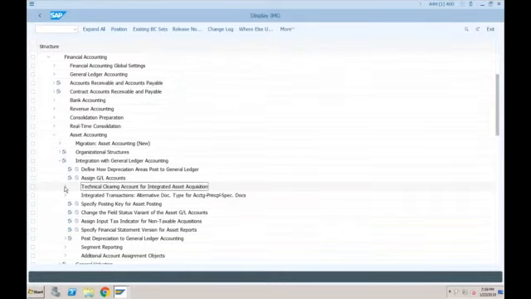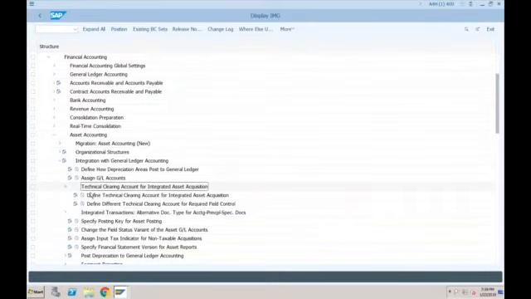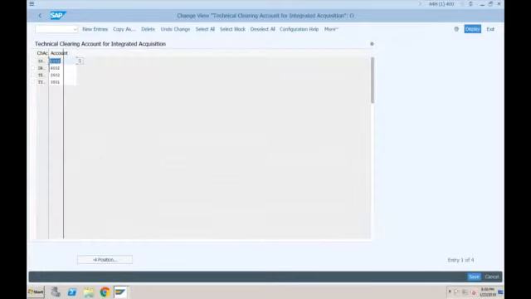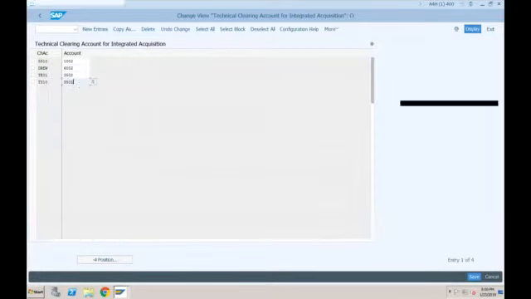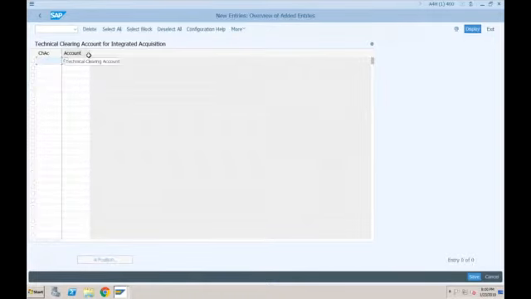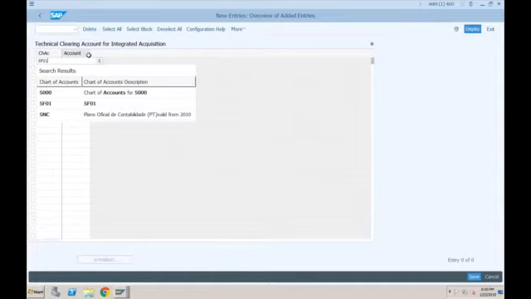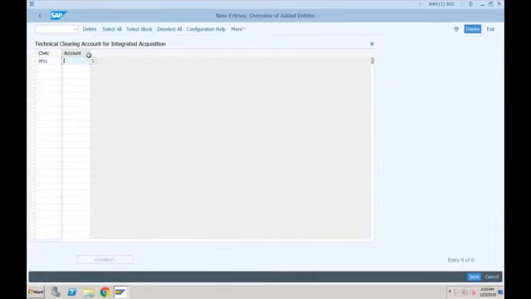Click on this, define the technical clearing account for integrated asset acquisition. Here you can see, based on the chart of accounts, we have to specify the technical clearing account. Let's click on new entries. Chart of accounts is SF01, and the technical clearing account that we just created was 201, right? Just press enter and click on save.